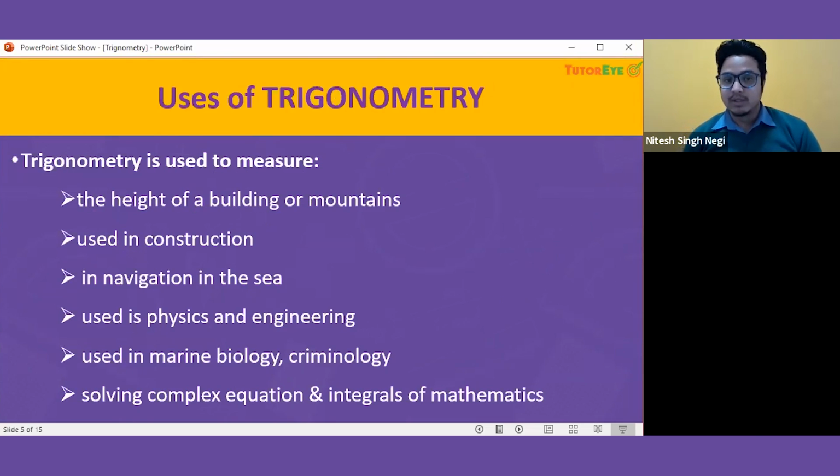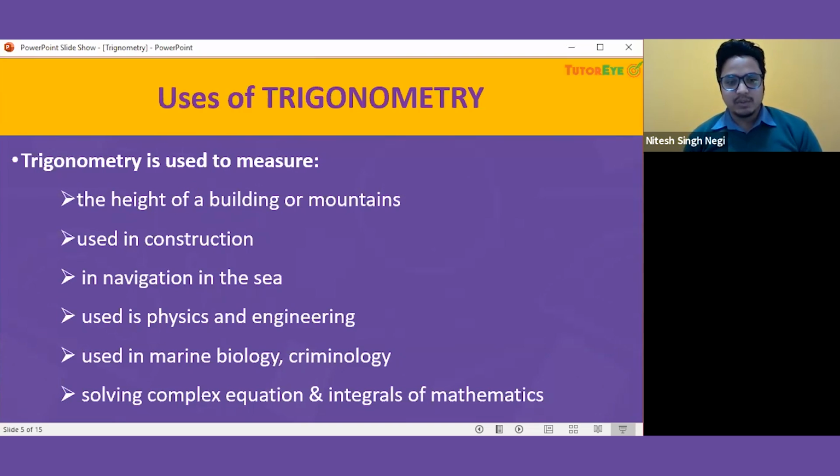Now the uses of trigonometry. How we can use trigonometry in our daily life and what are the applications of it. As we have already discussed, let us have some more applications. We can find the height of buildings, even the height of mountains, by using trigonometric concepts. We can use it in construction, in navigation at sea. It is widely used in physics and engineering.